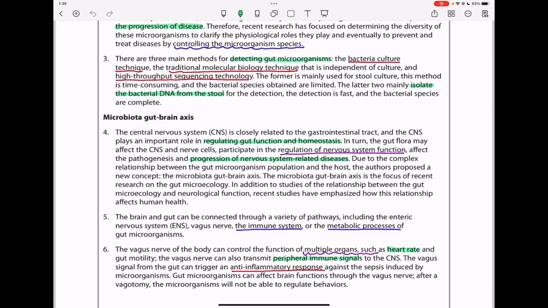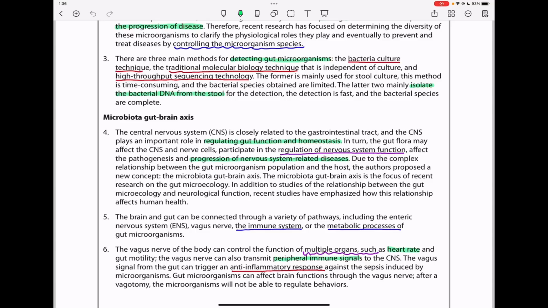Due to complex relationships between the gut microorganism population and the host, the authors proposed a new concept, the microbiota gut-brain axis. The microbiota gut-brain axis is the focus of recent research on the gut microecology. In addition to studies of the relationship between the gut microecology and neurological function, recent studies have emphasized how this relationship affects human health.